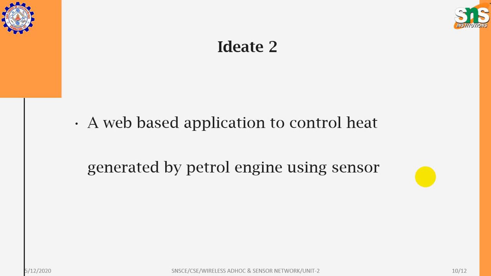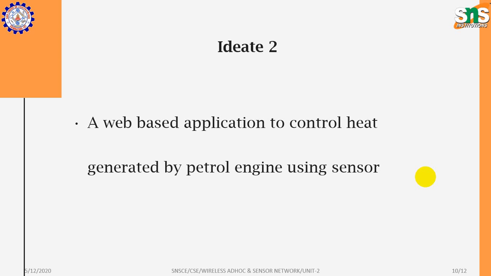Here we are going to develop a web application, and again the same sensor will be placed on the petrol engine. The communication will be continuously monitored with the help of the web application. The sensor will transmit to the web application, where there will be a receiver.